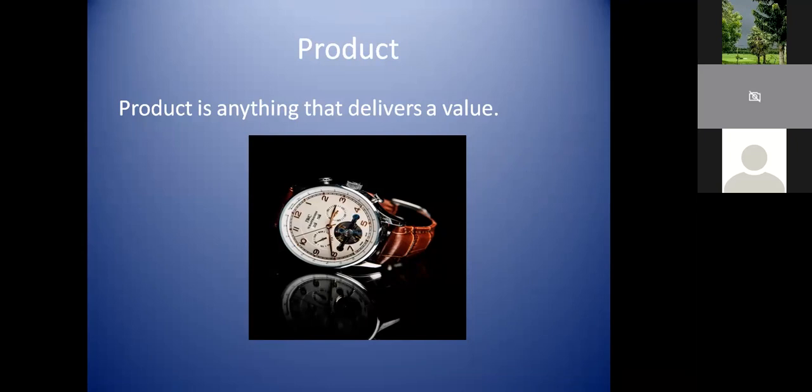Product can be anything which is delivering a value, as simple as that. So does that need to be a software? Does it need to be something like this, or something like that? There is no such definition. It can be anything which is delivering a value. That value can solve an existing problem. The value can become a new idea. The value can enhance whatever is existing.